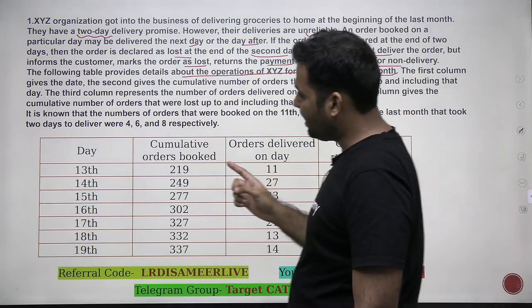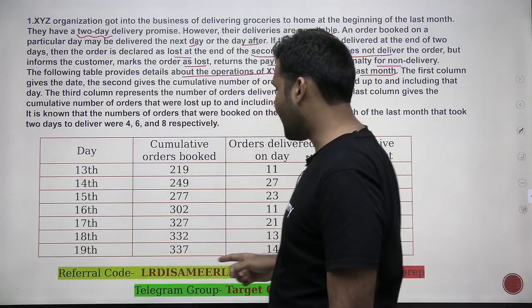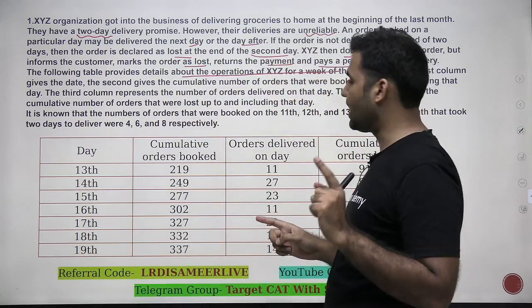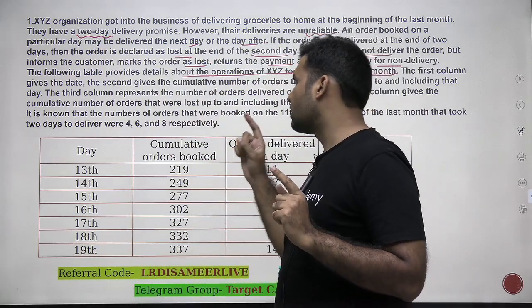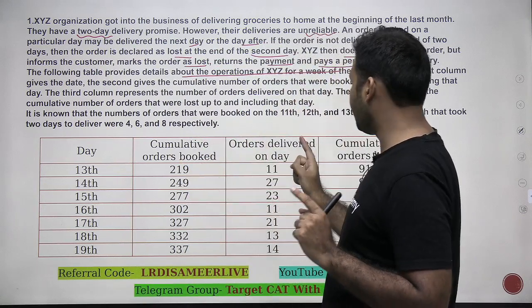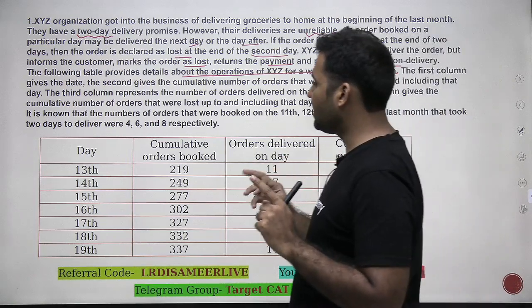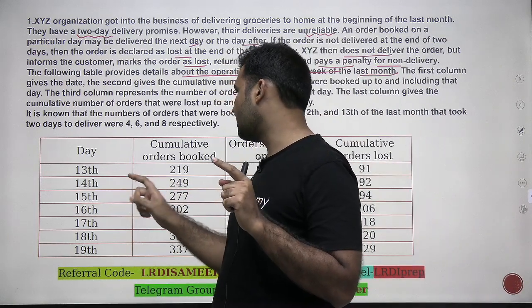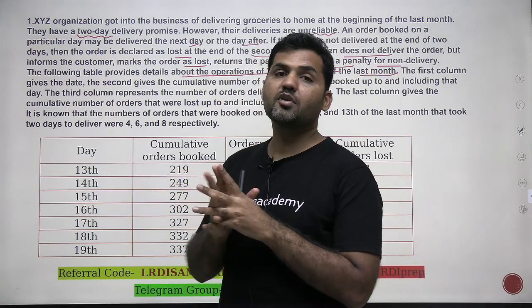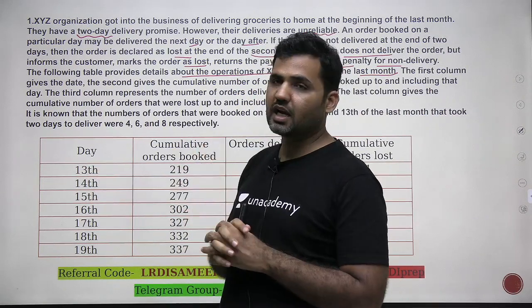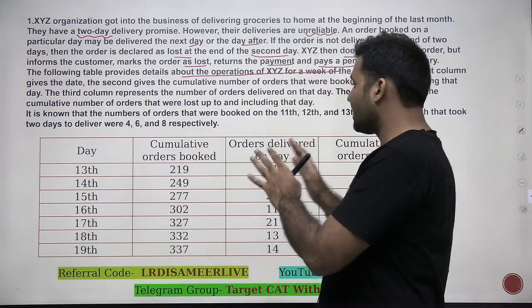Now this is a scheduling of 1 week of the last month. It's about cumulative orders booked, orders delivered on that day, and cumulative orders lost. So that means by 13th of that last month, the total number of orders that have been booked till 13th are 219. And orders delivered on day.